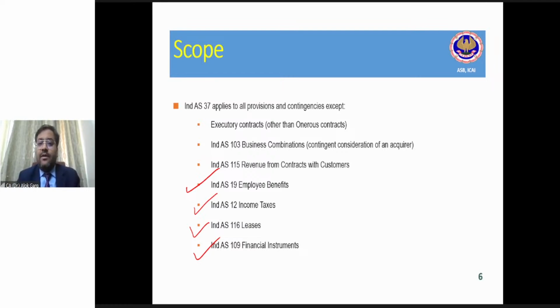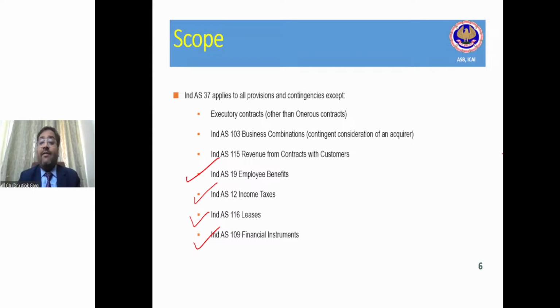Under Ind AS 115, revenue from contracts with customers, if the company is creating some provision relating to the revenue, or the company is reversing the revenue, in those cases it is dealt with by Ind AS 115. It is not dealt with according to Ind AS 37, right? Have you guys completed Ind AS 103, business combination? I believe you have completed business combination and consolidation.